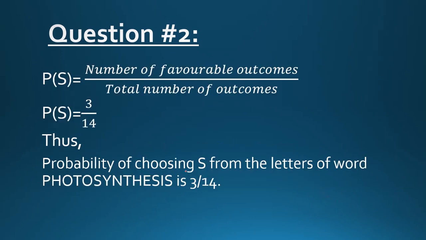Now we need to substitute the values. Favorable outcomes is the number of times S repeats in the word photosynthesis, which is 3, and the total number of outcomes is 14, which means the total number of letters in the word photosynthesis. So 3 over 14 is the probability of choosing S from the letters of the word photosynthesis.